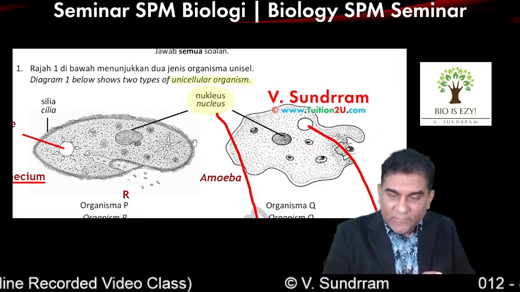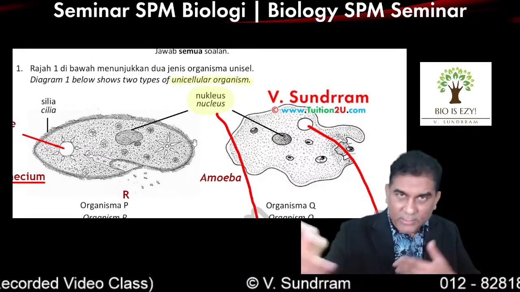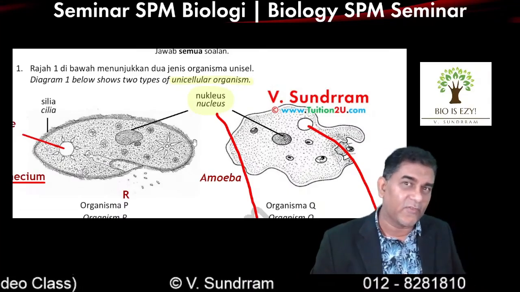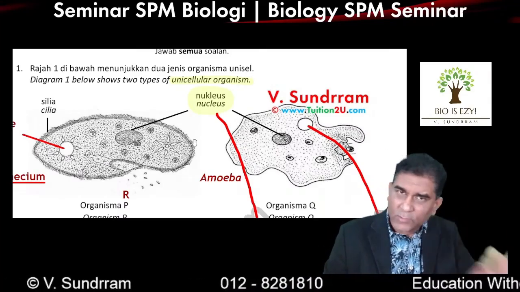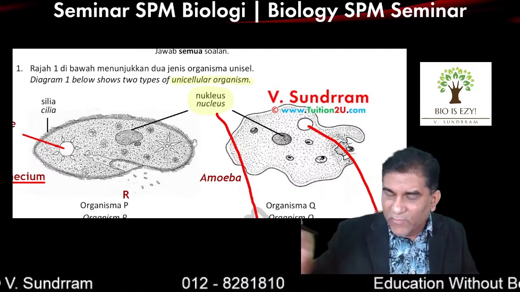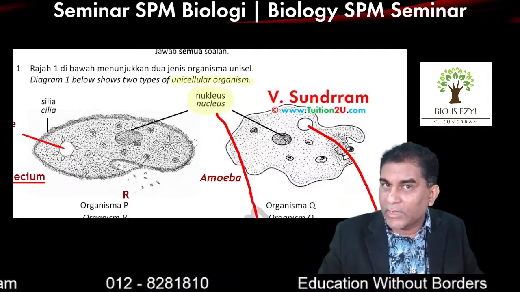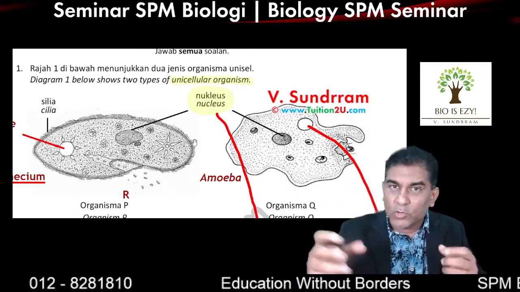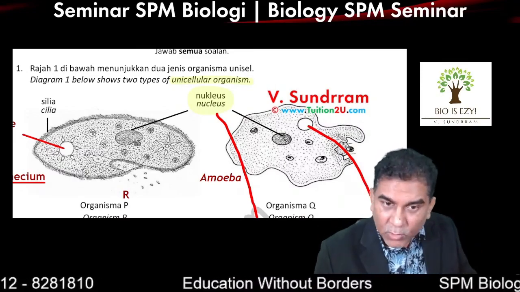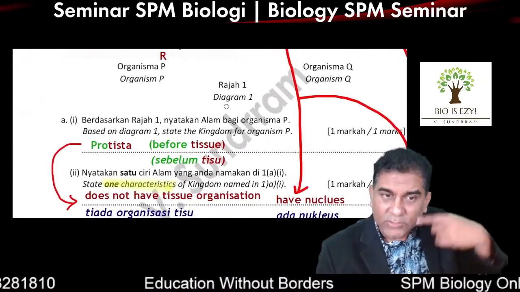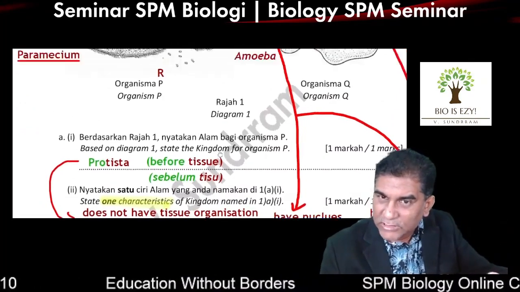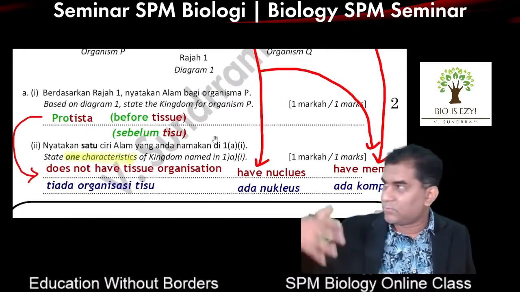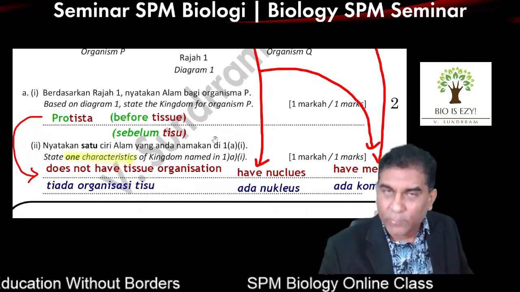If you don't know, don't leave the question empty. Try to look at the question, try to look at the diagram to get the answer. Normally, some clue will be given there for the actual SPM question. They give you some kind of help. So if you know where to find the clue, at the moment you know or not, I don't know. By the time we finish the foresight, you should have an idea of where to get the clues to answer the question. At the moment, the two things I've showed you so far: you can get the answer based on the previous question or maybe based on the diagram. So basically, this question is to remind you it's Protista and what's the characteristic of Protista.